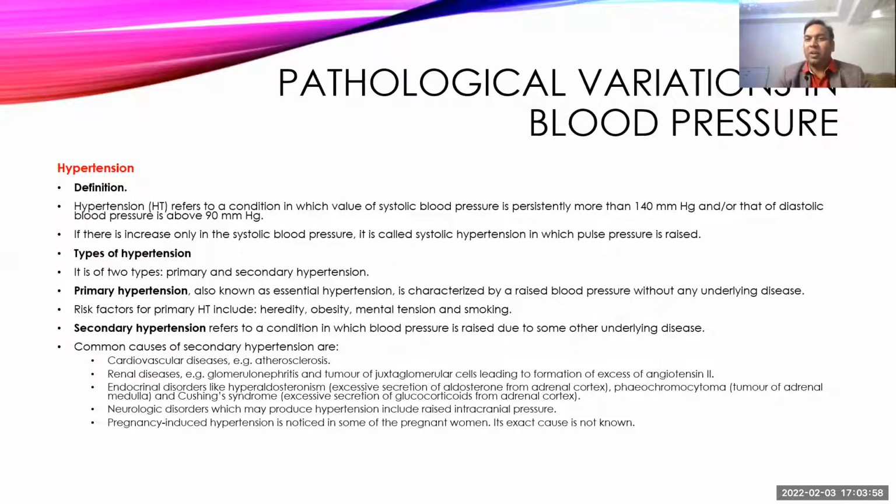So now we'll start with the pathological variations in blood pressure. First is the commonest, and that is hypertension. When there is a persistent increase in blood pressure, we call it hypertension: when the systolic blood pressure is more than 140 mmHg and/or the diastolic pressure is more than 90 mmHg. If there is only an increase in the systolic blood pressure, we call it systolic hypertension, and in this case the diastolic is normal.